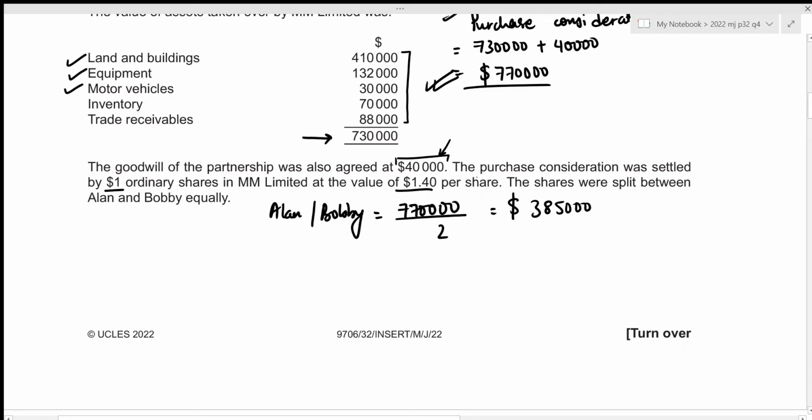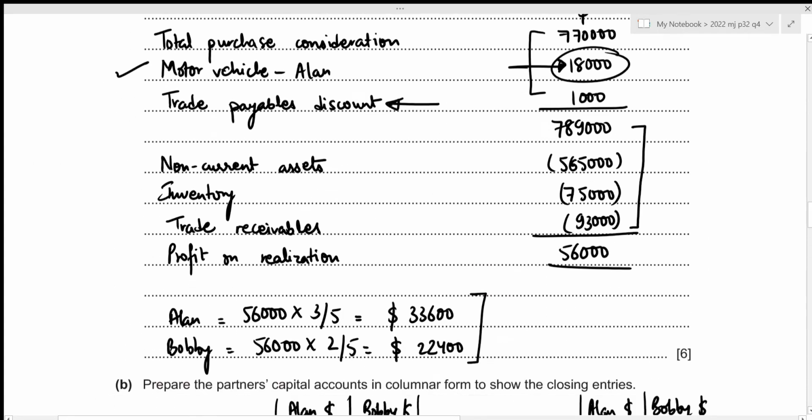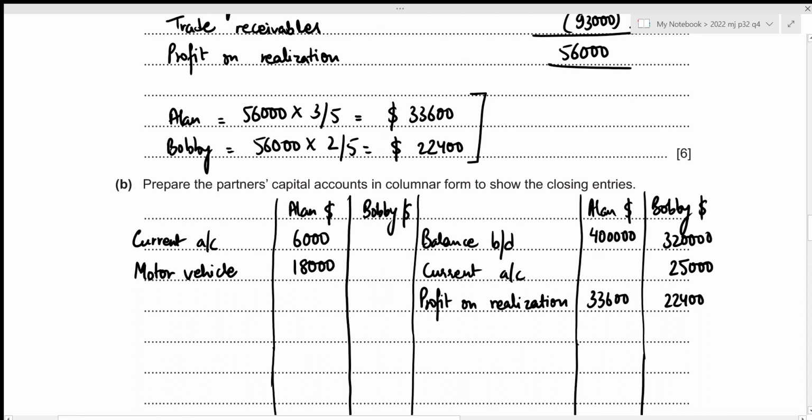Then we also know that Limited would settle the purchase consideration by issuing shares. And we have already calculated that Alan and Bobby will be getting 385,000. So this is for the settlement of acquisition. And the settlement amount should always go towards the debit side. Let's write it down. And this goes towards the debit side because it is basically adjusting the capital account balances or repaying the capital account balances. So that will be Limited, where each Alan and Bobby will be getting 385,000.